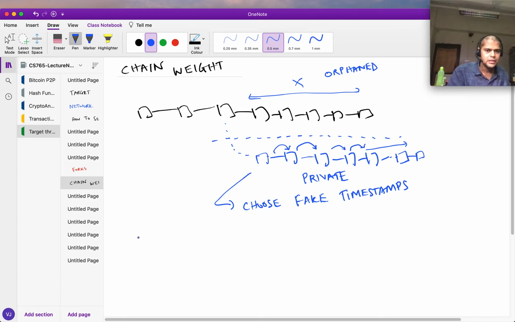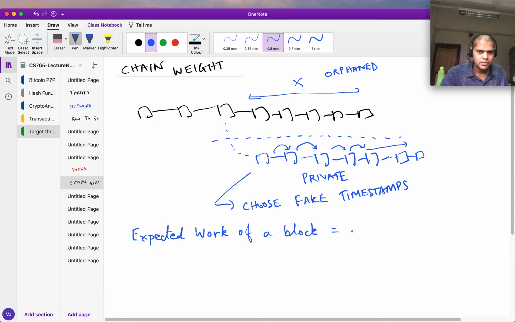For each block, you look at the expected work in terms of hashing power of a block, which is equal to 2 to the power of 256 divided by the target plus 1. Okay, so this is how it is defined.